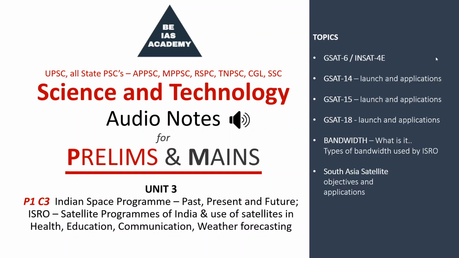The satellite has an S-band payload as well, which uses a 6-meter antenna. There is a C-band payload that uses a 0.8-meter antenna. The lifespan of this is 6 years or 9 years. What are the applications of GSAT 6 or INSAT 4E, which is an advanced communication satellite launched by ISRO in 2015, which uses a 6-meter diameter S-band antenna plus has a C-band payload?